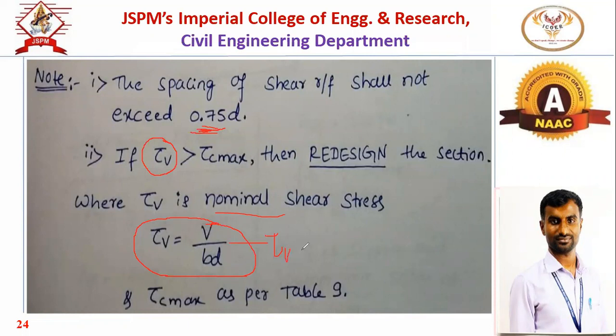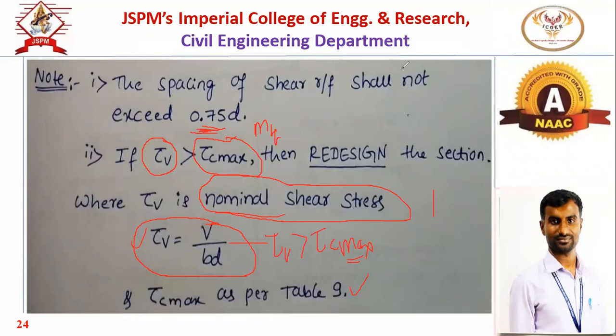And this nominal shear stress, if it is exceeding tau c max, then we have to redesign the section. This is the nominal shear stress imposed in the section due to the given loading condition. And tau c max depends on your grade of concrete and the section you have assigned. As per the codal provision, we have to refer to the tau c max value as per Table 9.